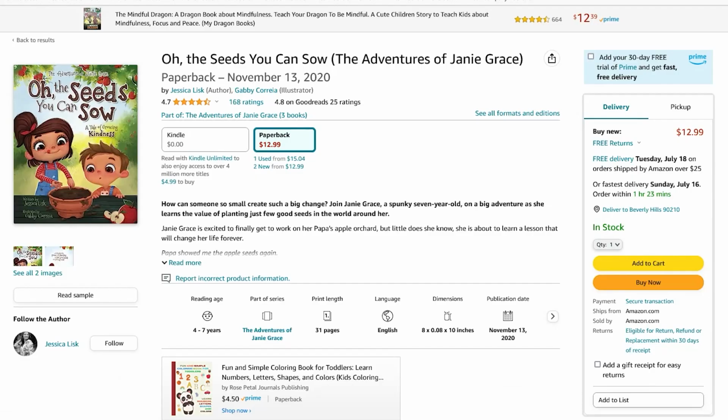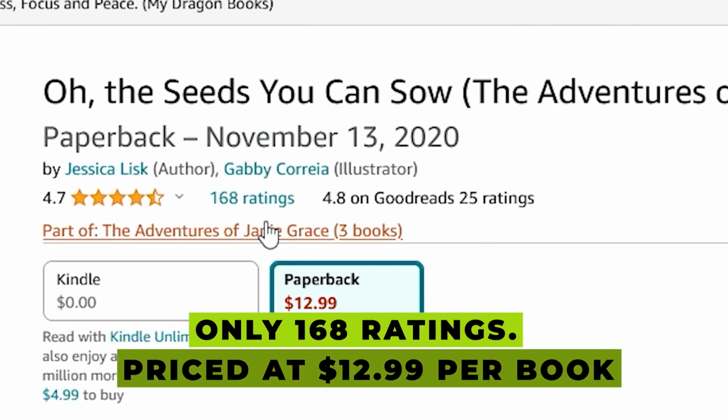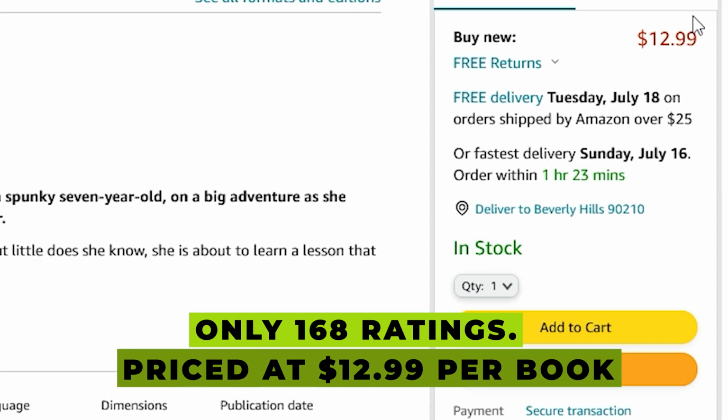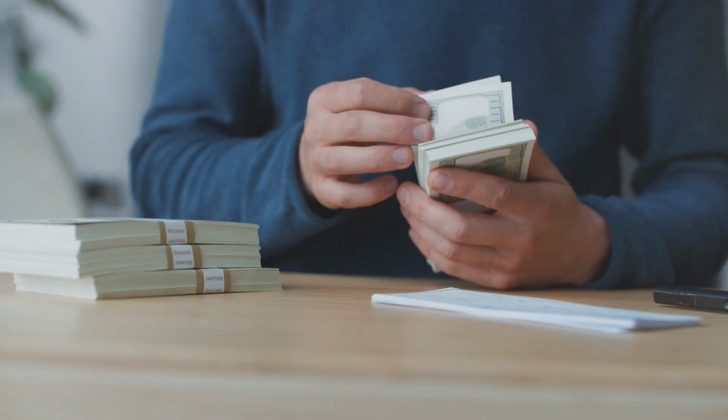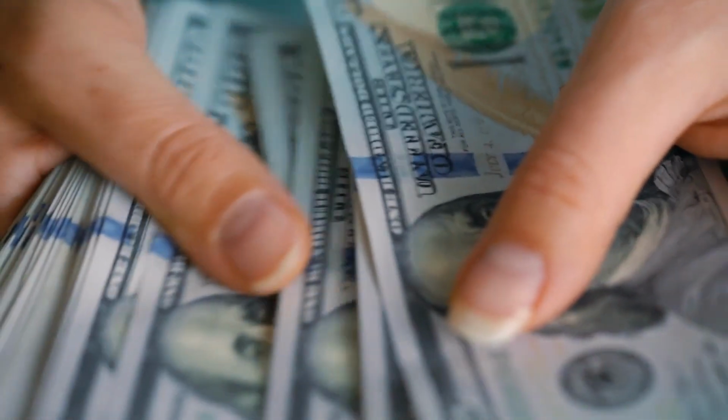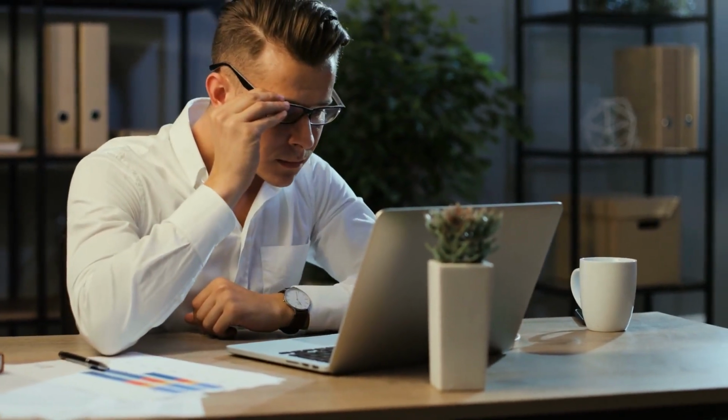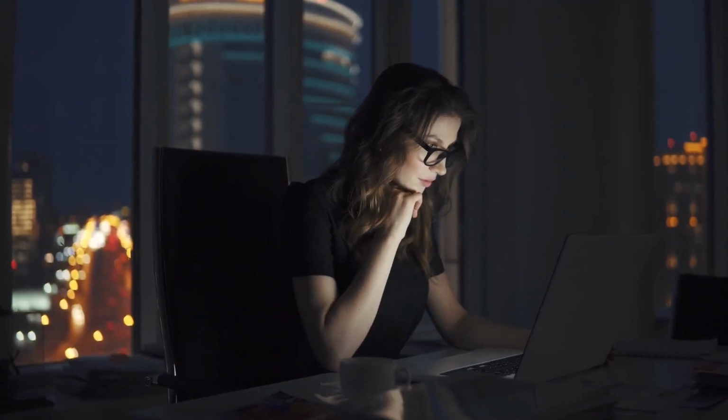$61,600. Now, let's shift our focus to another book with only 168 ratings. Priced at $12.99 per book, it has already amassed over $2,000 in earnings. These numbers demonstrate the incredible income potential that awaits you. Are you excited to learn how you can achieve similar success? Let me guide you through the process so that you can embark on your own journey to financial freedom and creative fulfillment.